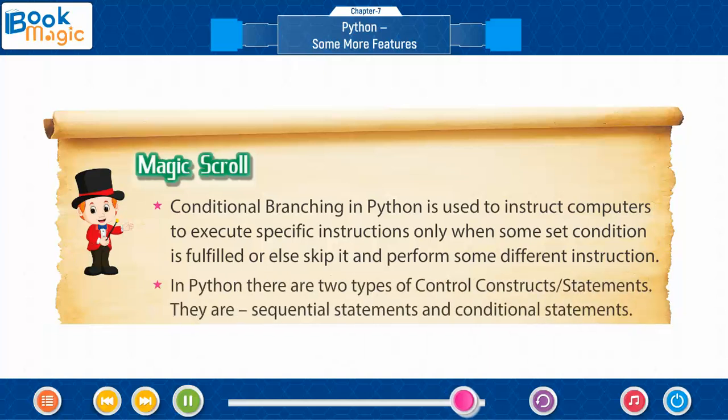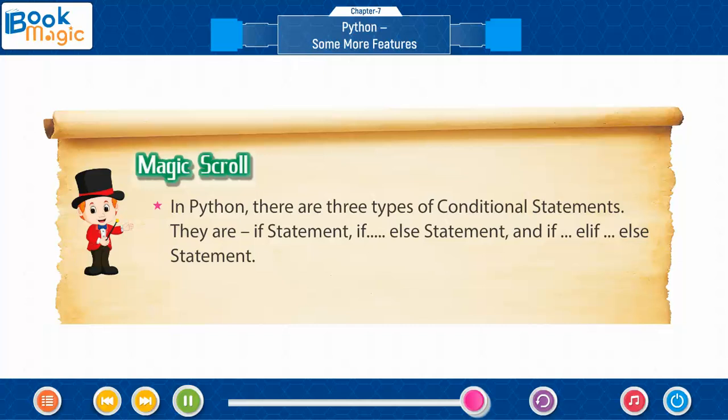In Python, there are two types of control constructs or statements. They are sequential statements and conditional statements. In Python, there are three types of conditional statements. They are if statement, if-else statement, and if-elif-else statement.